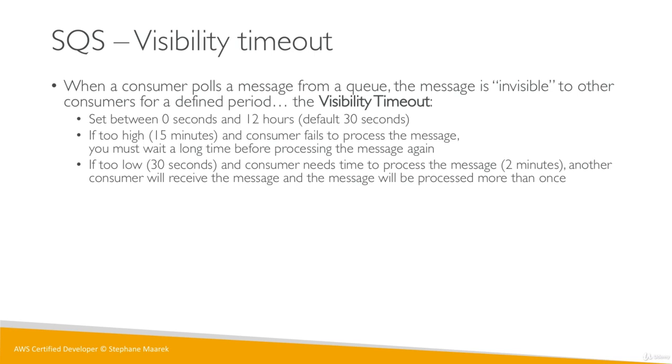Now, if you set it too low, for example, 30 seconds, and the consumer needs time to process the message, for example, it needs to perform something for 2 minutes, then another consumer will receive that message because it's going to be available after 30 seconds and it wasn't deleted by the consumer fast enough. And so the message will be processed more than once, possibly 3 times, 4 times. So you don't want to set it too high and you don't want to set it too low, based on your use case. So how do you set it? Well, you know what you're going to do with these messages, so you think about a good timeout.